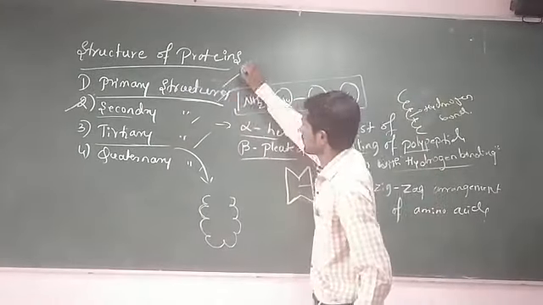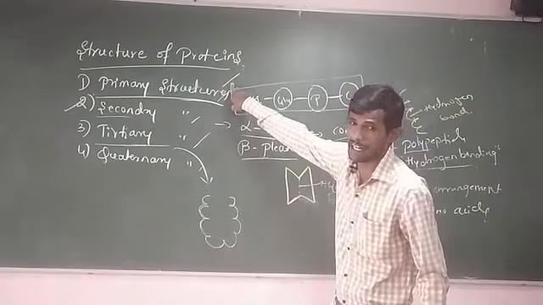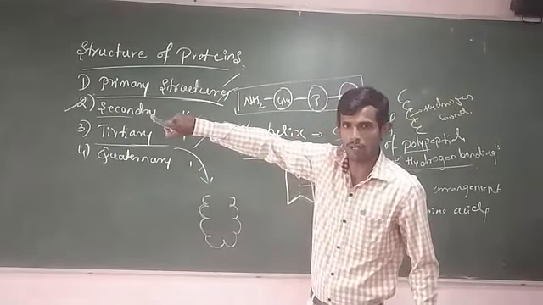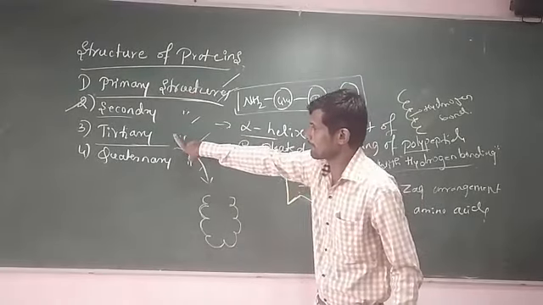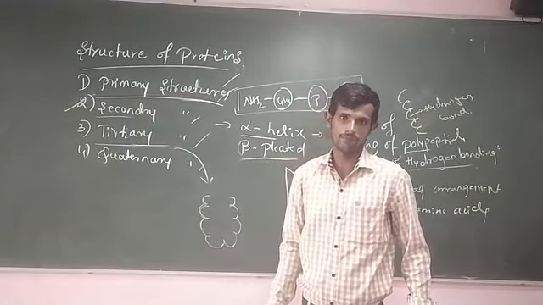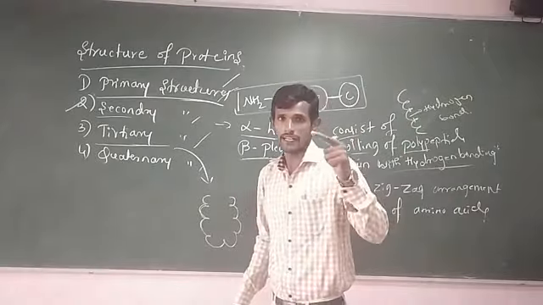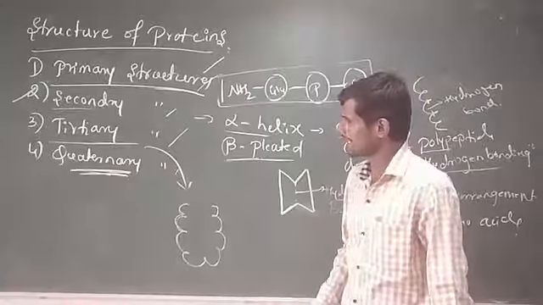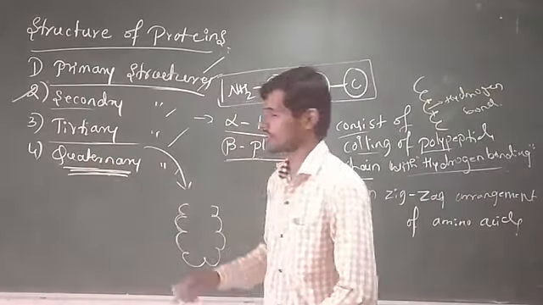In primary structure, there are peptide bonds, and secondary proteins contain peptide bonds as well as hydrogen bonds. But in tertiary proteins, there are peptide bonds, hydrogen bonds as well as disulfide bonds with van der Waals force. Next, about quaternary structures of proteins.